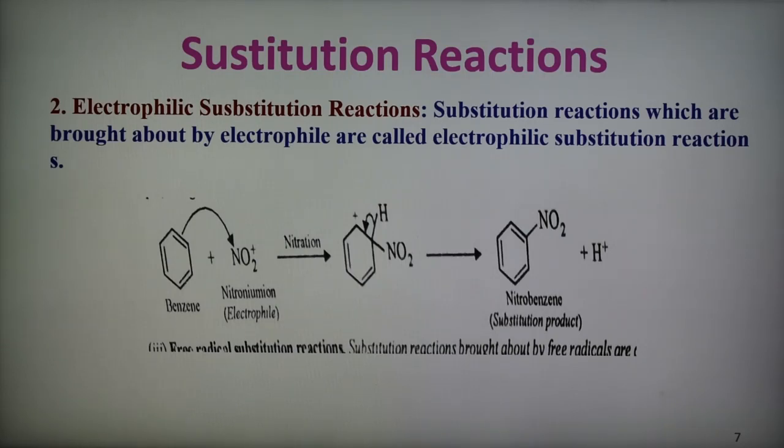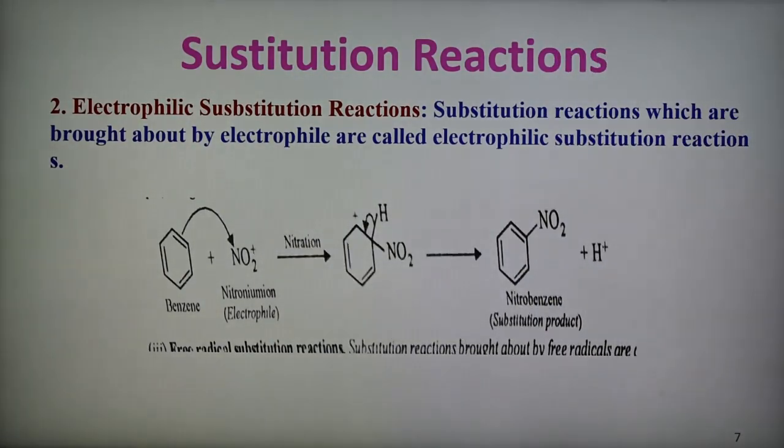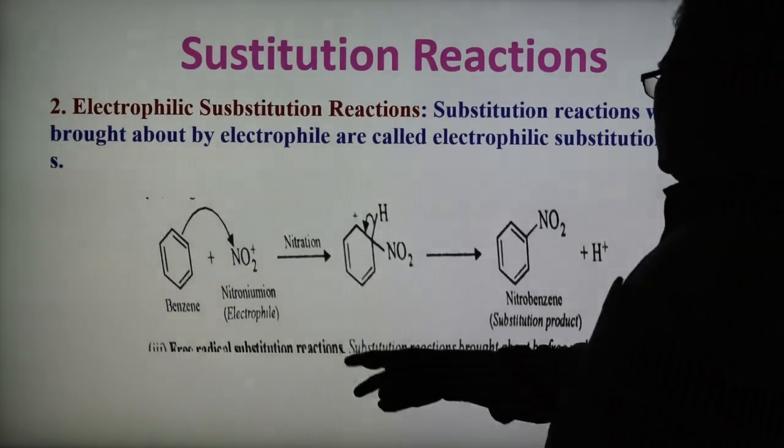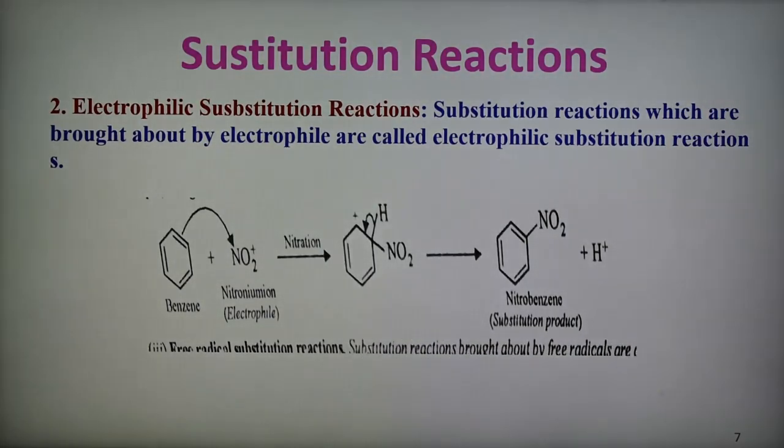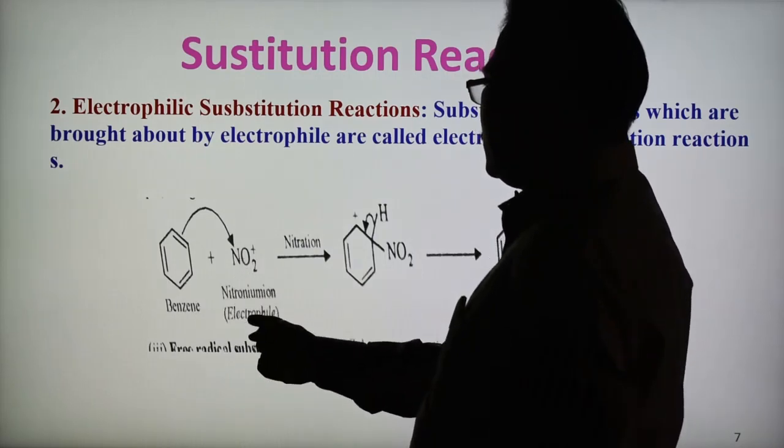So when the attacking group is negatively charged, it is nucleophilic. When the attacking group is positively charged, or an electrophile is involved, then such a reaction is known as electrophilic substitution reaction. An example is given here. This is the benzene and this is the electrophile.